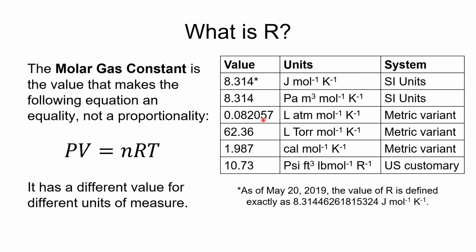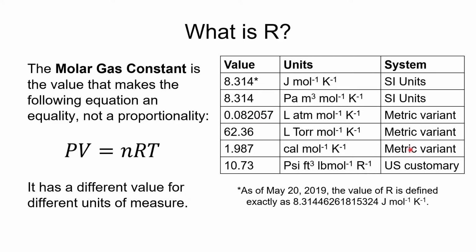And let's see, also, what is our other value here? All right, 62.36. This one is not used very often. Liter torr per mole Kelvin. You will see that it's a metric variant. Another metric variant: joules is a unit of energy, and instead of joules, if you use calories, you get 1.987.